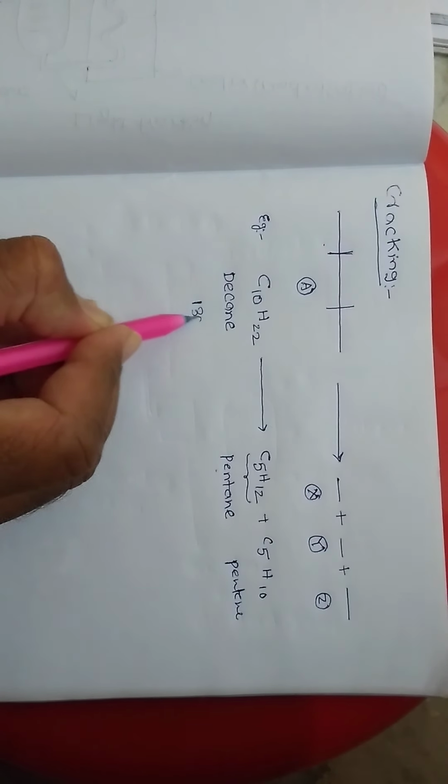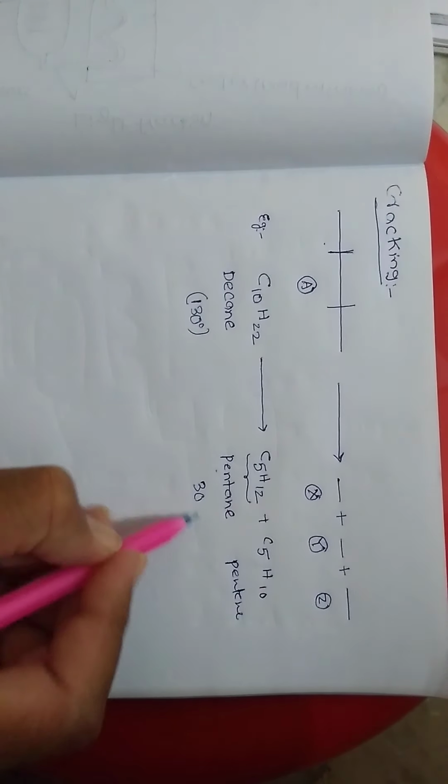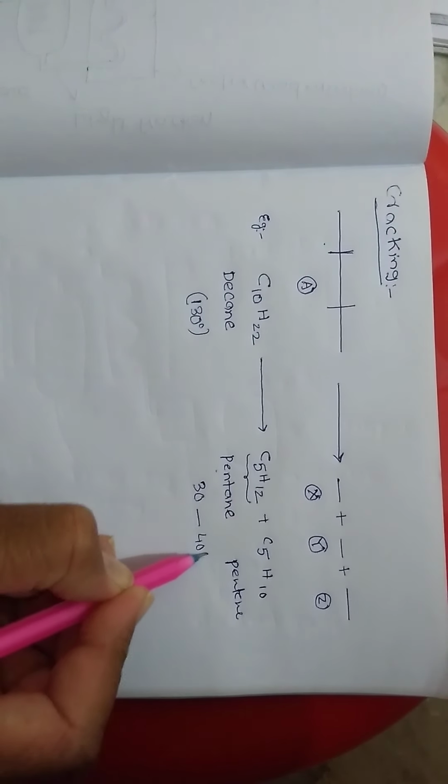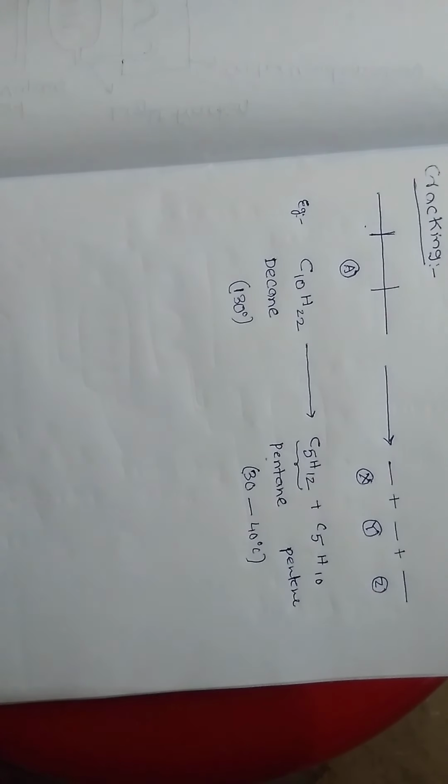The boiling point of this higher hydrocarbon is nearly 130 degrees centigrade, whereas the boiling point range of these compounds is 30 to 40 degrees centigrade. At this temperature, they can volatilize, means evaporate. This is the definition of cracking. Right.